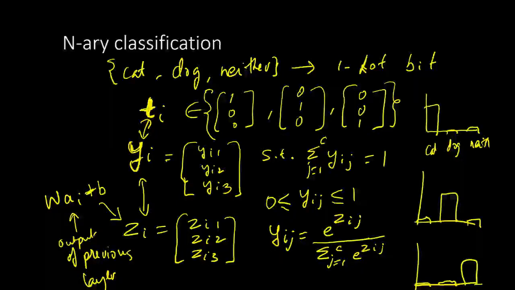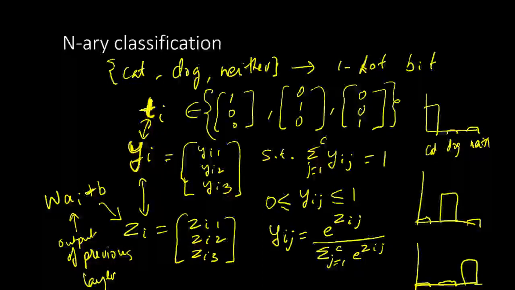So what this means is that for the ith input, we are going to compute a probability mass function which is C dimensional. C is the number of classes. Here it is a 3 dimensional output, and all the numbers are going to add up to 1. How are they going to add up to 1? We will normalize everything by dividing by the sum of all the numbers, which is what you see in the denominator here, and in the numerator we will have e to the power the previous activation for only that class.